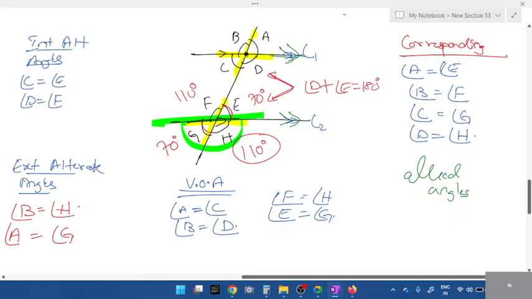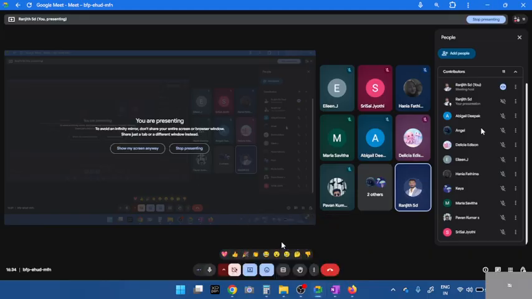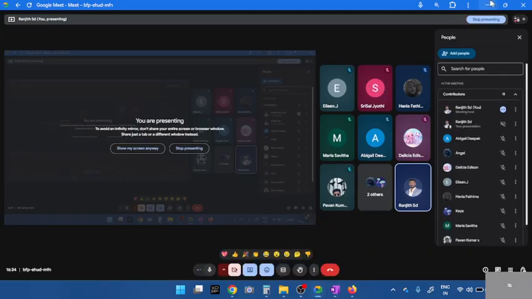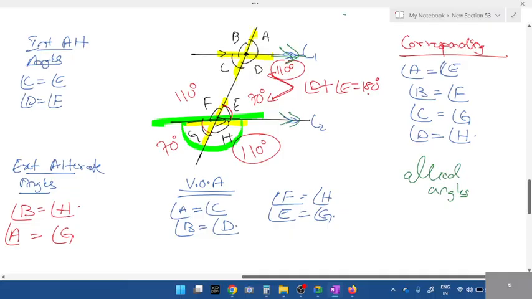180. If angle E is 70, angle D is 110. Does it make sense? 110, F is 110, allied. Apply whatever concept students will get the answer. You can solve all the geometry questions only with the help of parallel line, types of triangle, straight line concept. But you should be able to identify where is allied angle, where is corresponding, vertically opposite, interior angles. Okay. Then what else along with that?